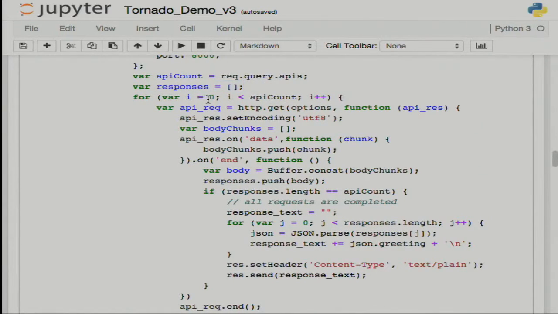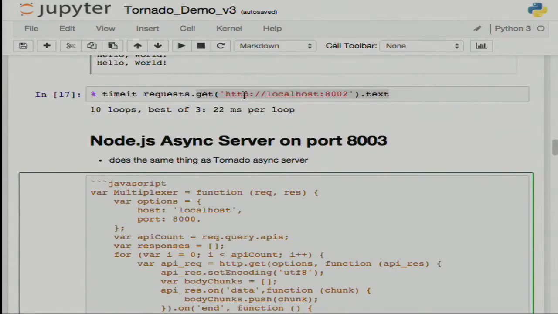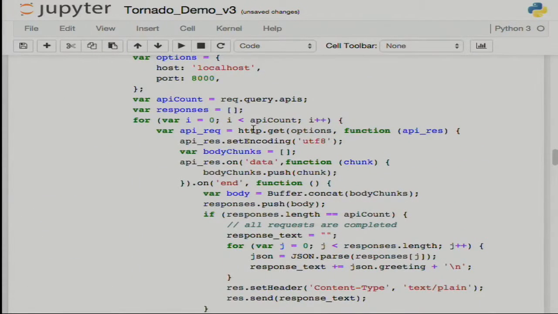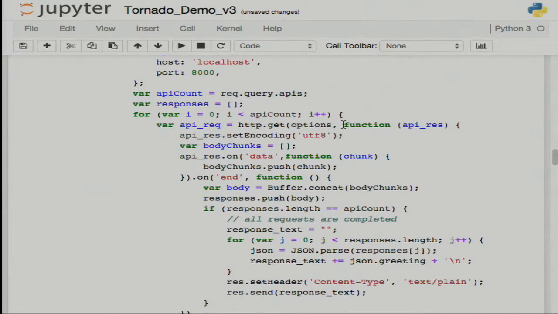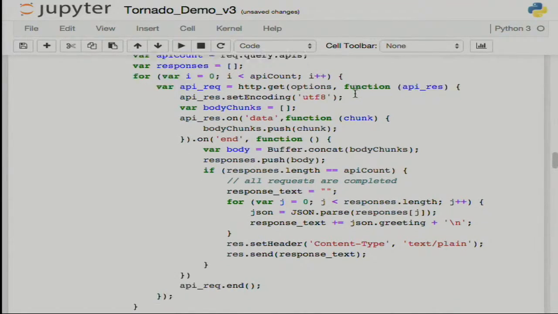Then I need to loop. I'm looping over API count, which is 3, just to have 3 requests. And I do http.get. So http is a library that is kind of the async HTTP client in Tornado. And then I need to, of course, define a callback, what to do after we fetch stuff. And I'm defining it inline in the best tradition of JavaScript. Need to set encoding. I need to create the body chunks, because this function will be called not when the result is ready, but when a chunk arrives.